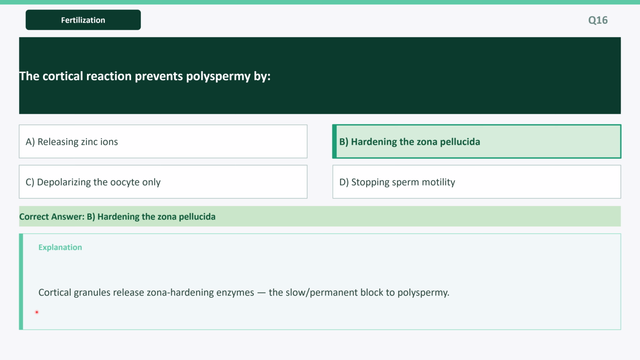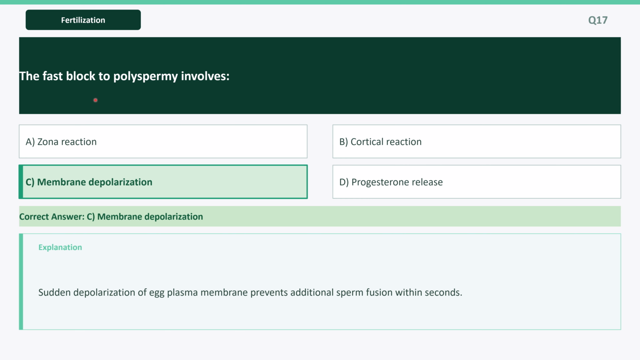So the explanation is cortical granules release zona hardening enzymes, the slow permanent block of polyspermy. Next question is, the fast block to polyspermy involves its option C, membrane depolarization. Explanation: sudden depolarization of the egg plasma membrane prevents additional sperm fusion within seconds.